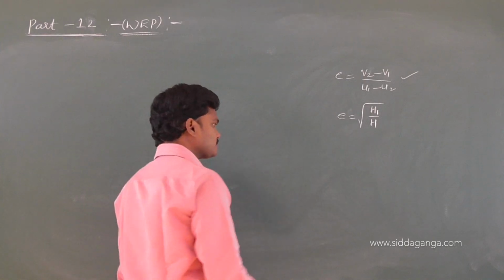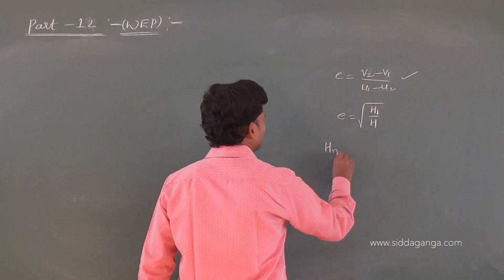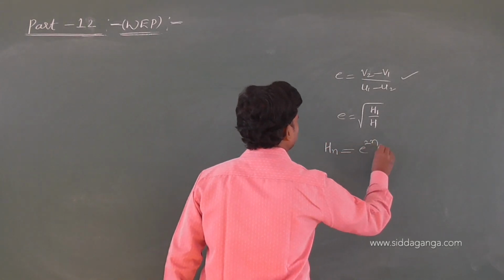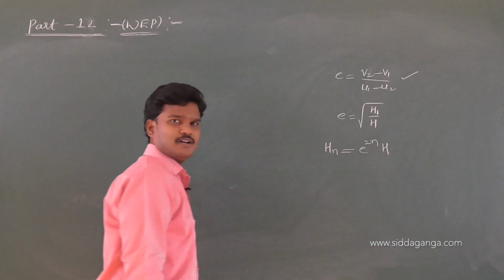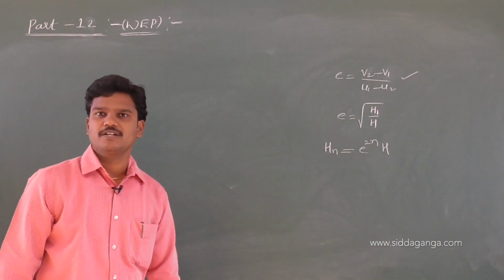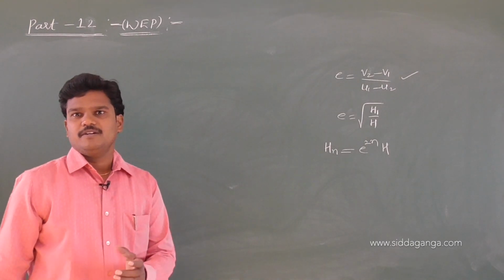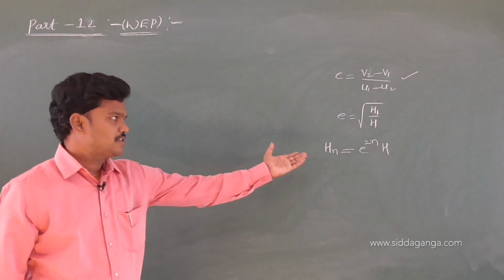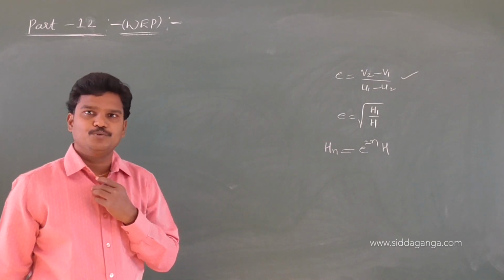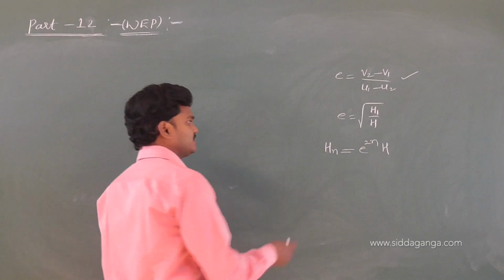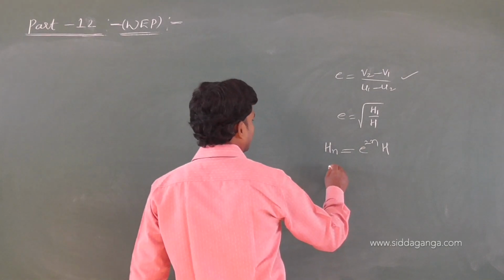And height attained by the body after n number of rebounds, we got this formula. I hope you remembered. If they ask you to find the height attained by the body after the third rebound, h3 is equal to e power 2 into 3 times h. In the same manner, we got time.